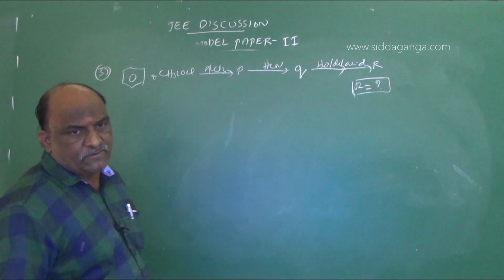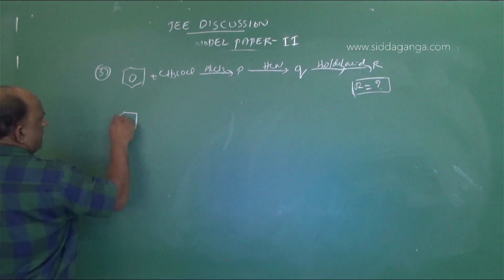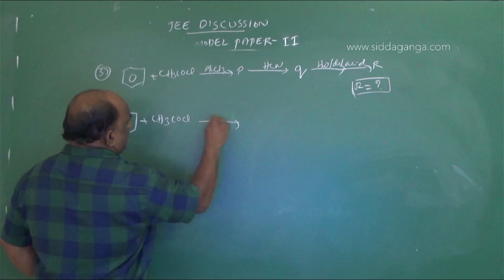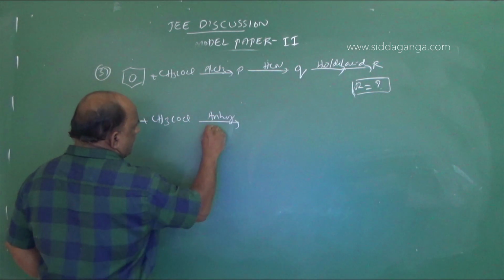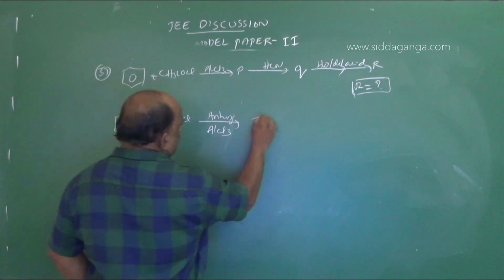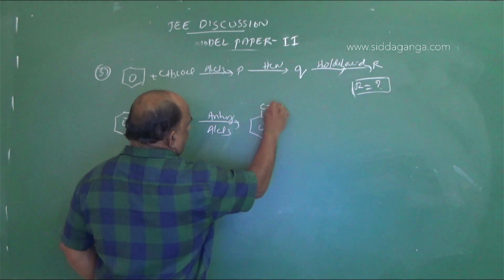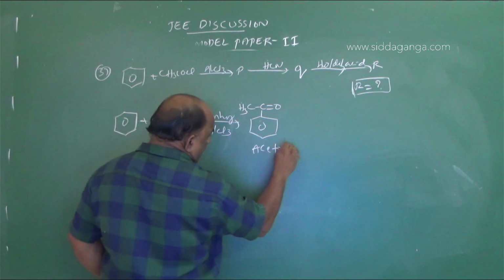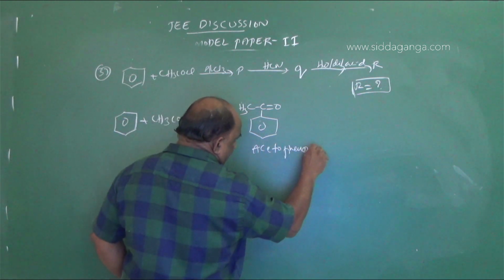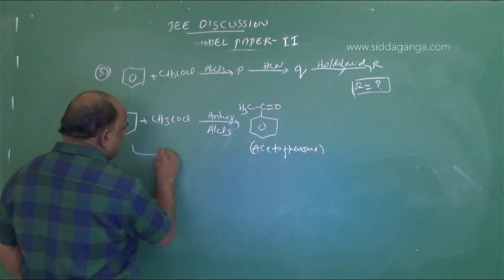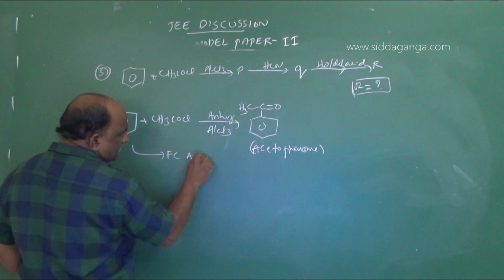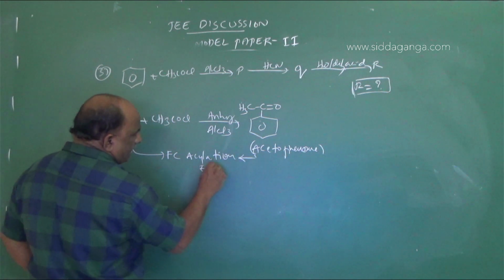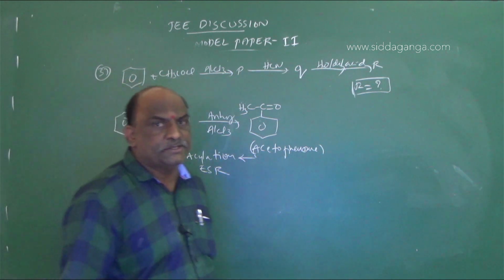R is equal to question mark, very simple. Step 1: benzene plus CH3COCl. The reaction takes place in the presence of anhydrous AlCl3 and gives rise to COCH3. This is called acetophenone. This reaction is called Friedel-Crafts acylation. Friedel-Crafts acylation is an example of an electrophilic substitution reaction.